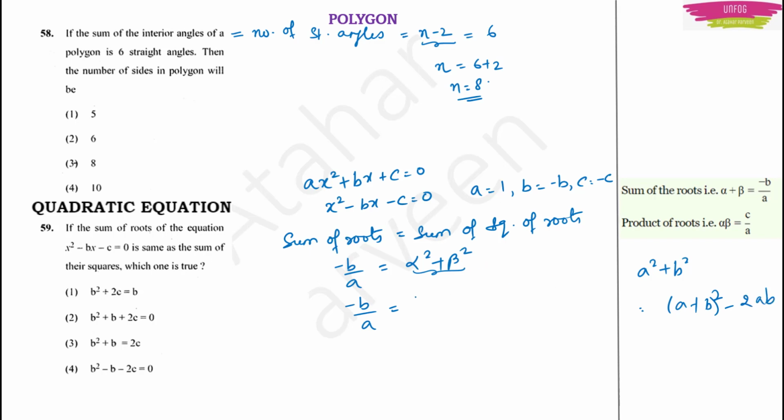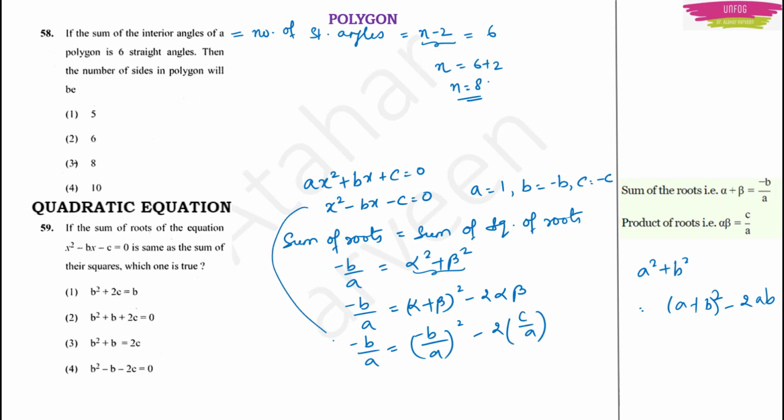So we will split it with this. It will be alpha plus beta whole square minus 2 alpha beta, or minus b by a is equal to, what is alpha plus beta? It is minus b by a, whole square. And what is alpha into beta? It is c by a, 2 into c by a.